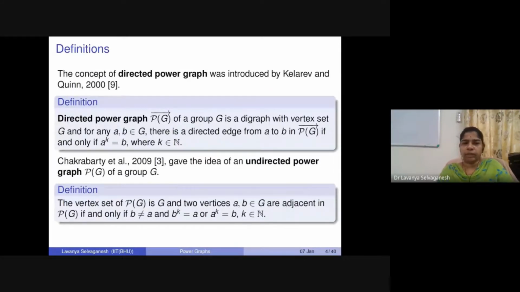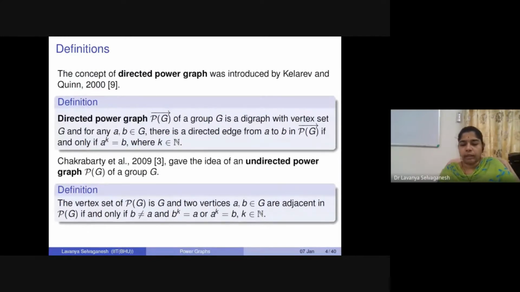With this definition, lots of properties have been explored since 2009, and a lot of papers have come out. About 50% was covered by 2013. In the 2013 survey, they covered properties such as Eulerianness, Hamiltonicity, and complete power graphs, and gave a very nice survey on this topic.